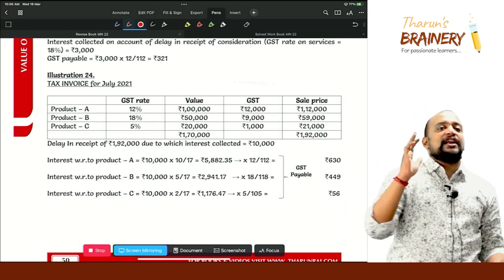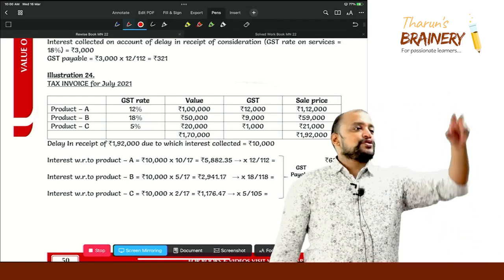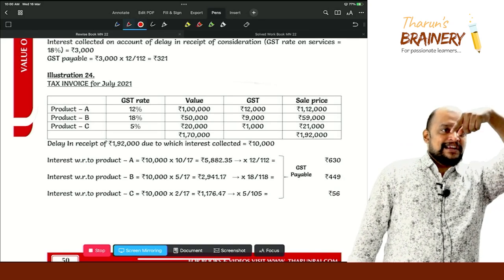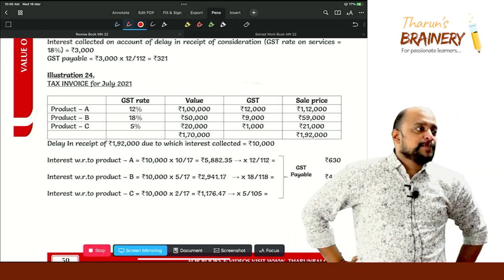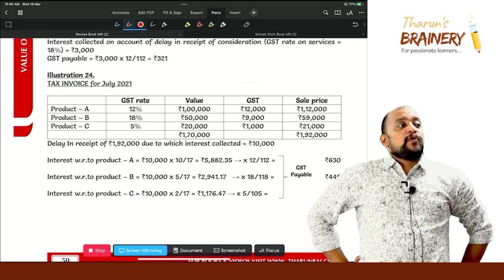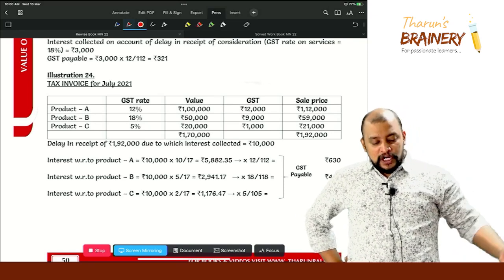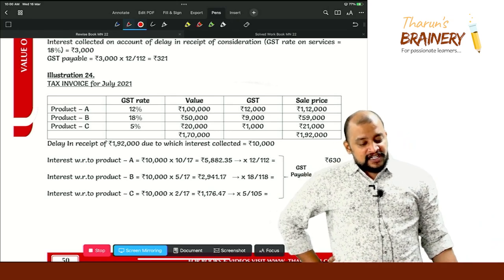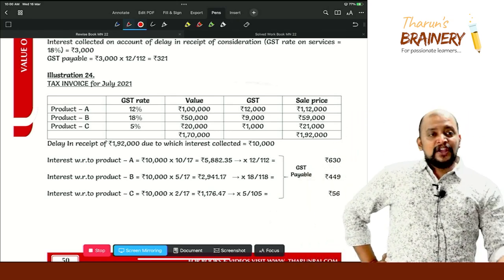Suppose there is only one rate, then we will take that rate. If there are multiple rates, what will we do? In what ratio can we apportion? Value ratio. So that is 10 by 17, 5 by 17, 2 by 17, and you get the interest.